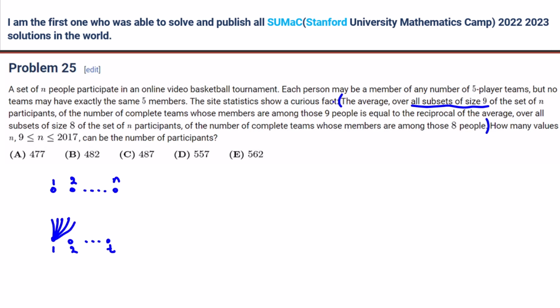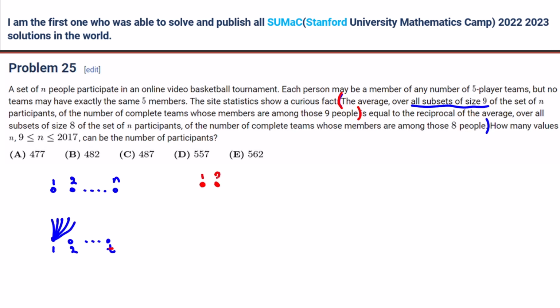Okay, so it says the average. For each 9 elements here, you should see how many teams are connected to all these 9, right? So let's see, this red part. How can we write it in terms of n and t, for example? I'm not sure, because I don't get this.